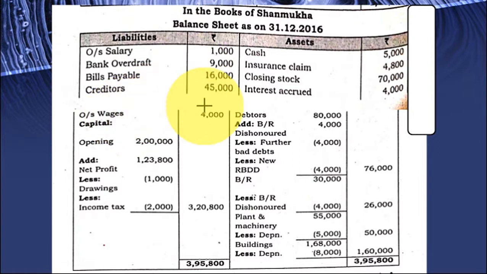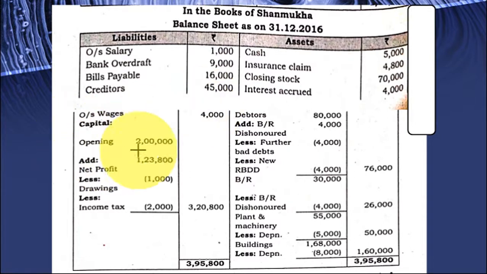Okay. Many students make the mistake when outstanding wages are given, they directly write in the trading account wages add outstanding. But you should be very careful. You should see where outstanding wages is given. If it is given in the trial balance, only one adjustment and that is directly in the balance sheet. If it is given in the adjustment, there are two entries, one in the balance sheet and one in the trading account. Always remember this.